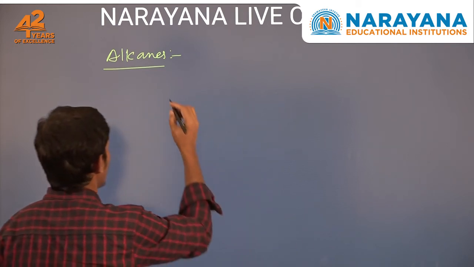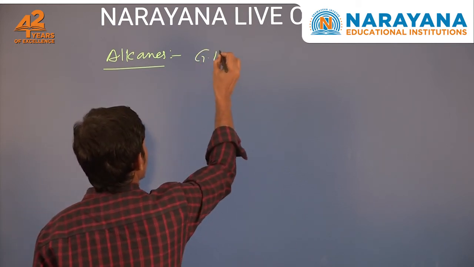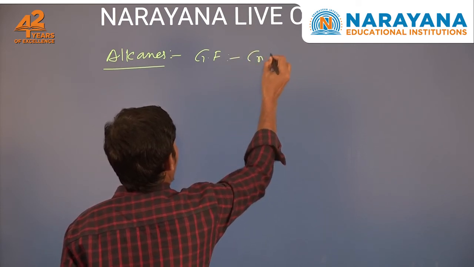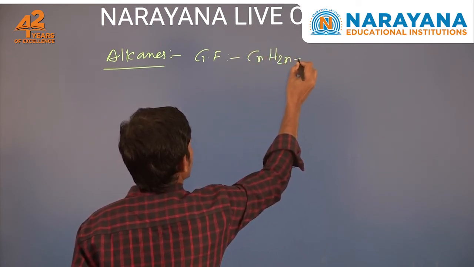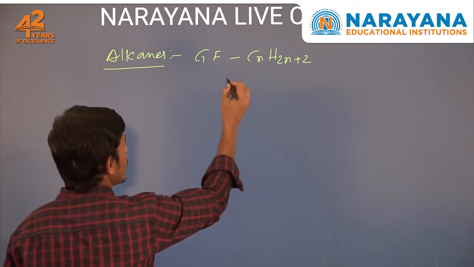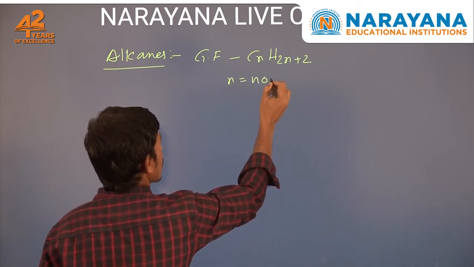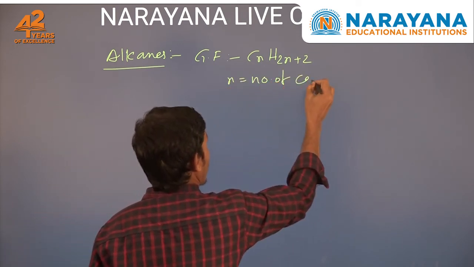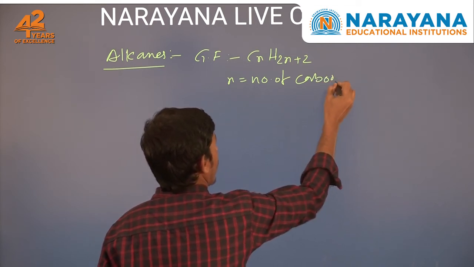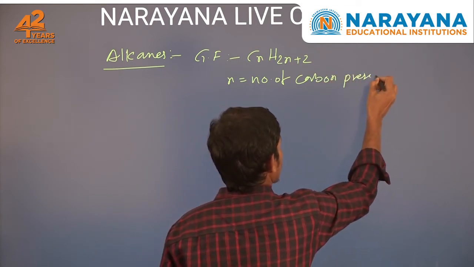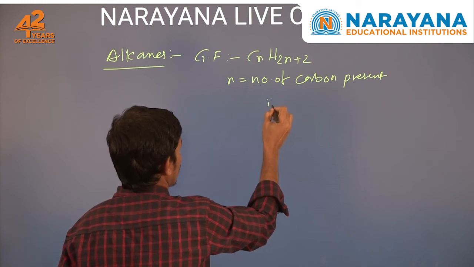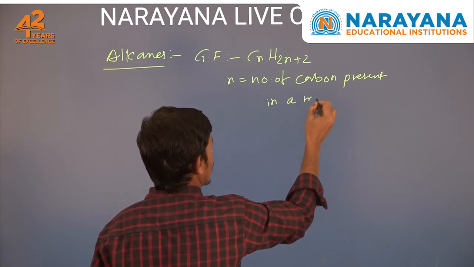The names of the alkanes end with ane. The general formula of alkane is CnH2n+2. Here n indicates the number of carbon atoms present in a molecule.